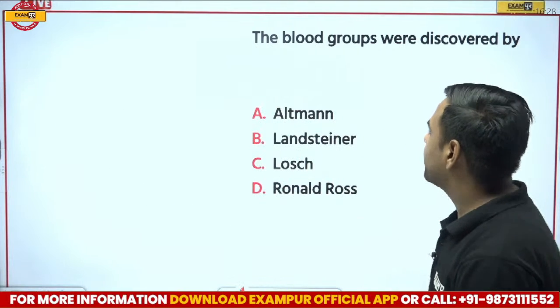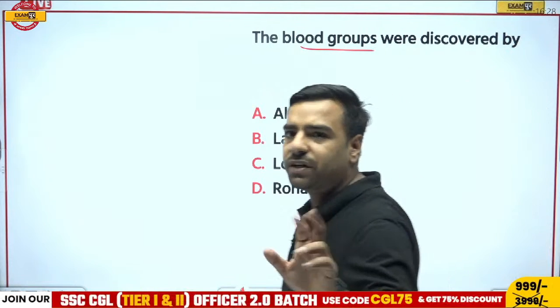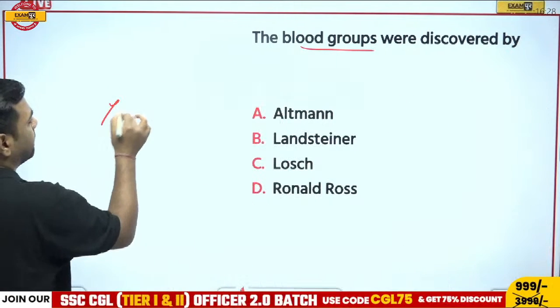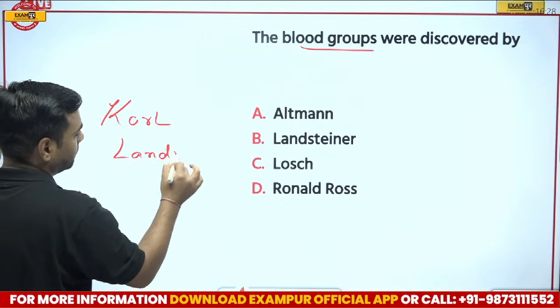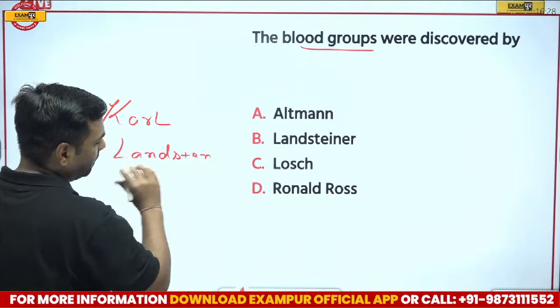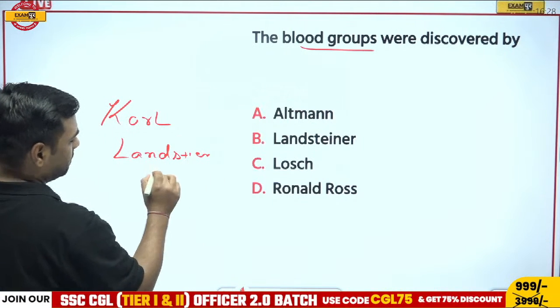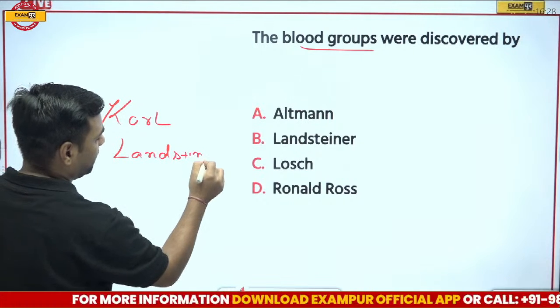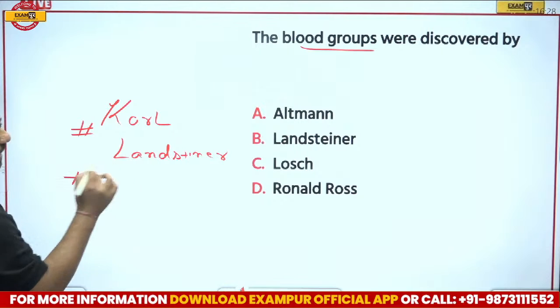Right. So let me explain this part. If I talk about blood groups, so blood groups were discovered by Karl Landsteiner. Now this one is quite important because it is asked in the examination again and again. Landsteiner. Okay, so it would be N-E-R. Yeah. So Karl Landsteiner was the one who has discovered this blood group.